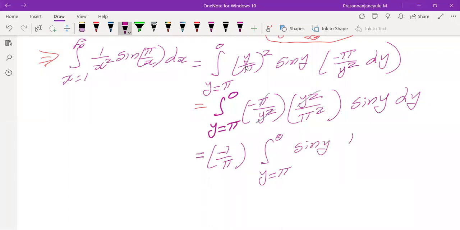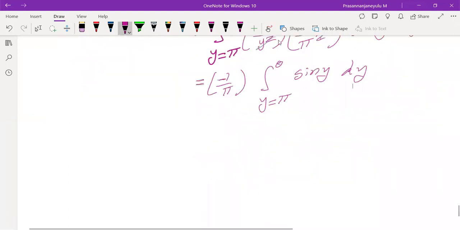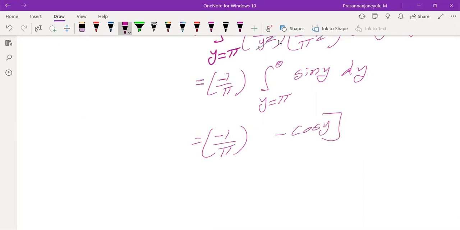Now tell me, what is the integration of sine y? Minus cos y. What about the limits of the y variable on integration? Pi to 0, not infinity. Don't get confused. Whatever the limits are on the integration, in the same order we have to take them. So I am bringing minus 1 also outside.